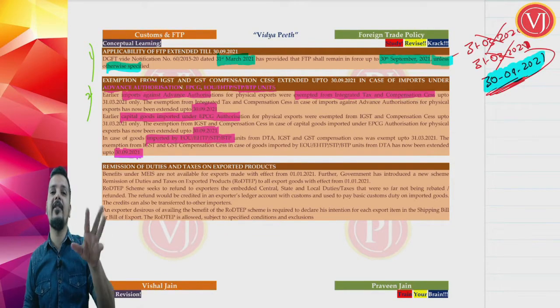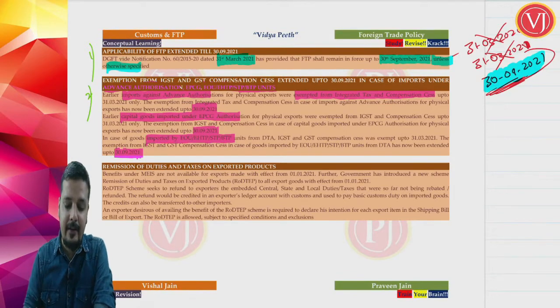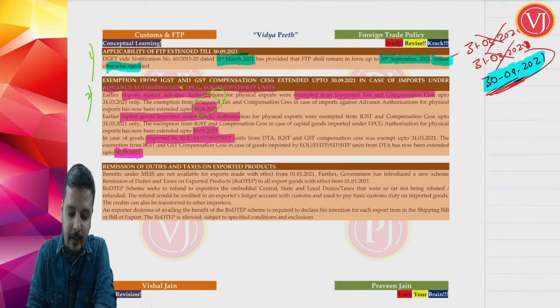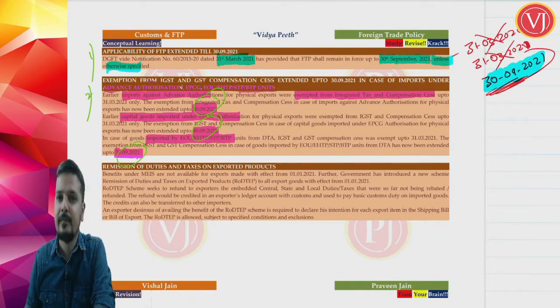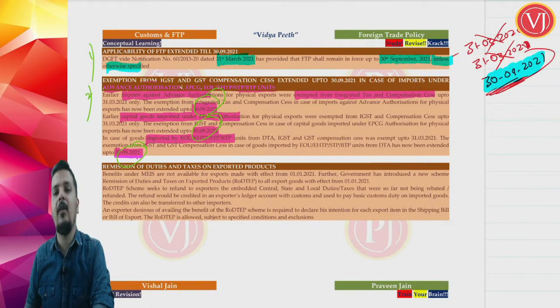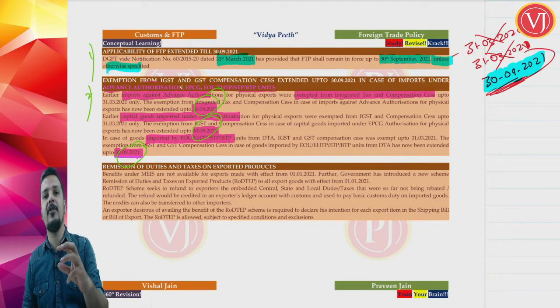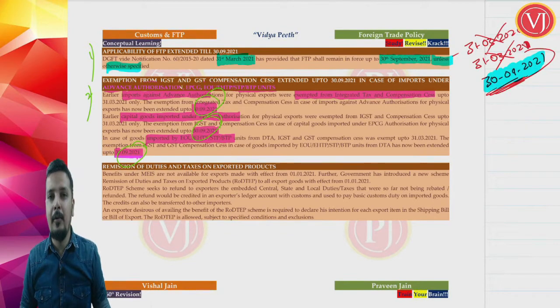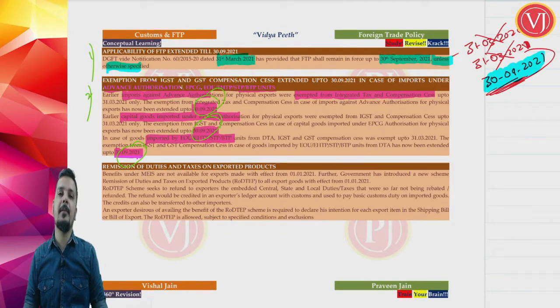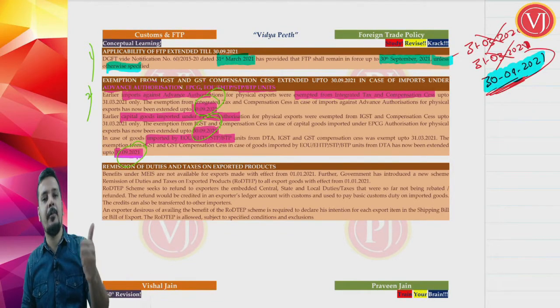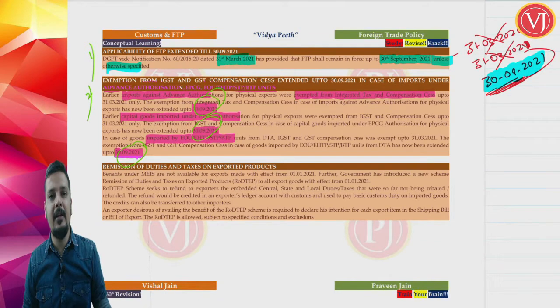The exemption on IGST and compensation cess is now up to 30th of September 2021. Your exemption of the IGST portion and compensation cess portion of import duty is now up to 30th of September 2021, not only for imports under advance authorization but also for imports under EPCG and imports by EOU, STP, EHTP and BTP. So that you have to understand.